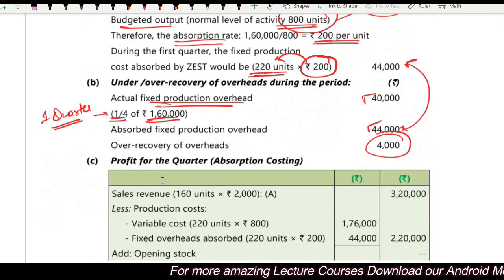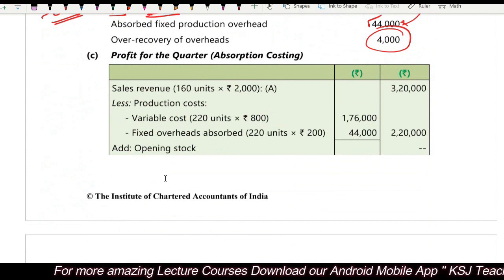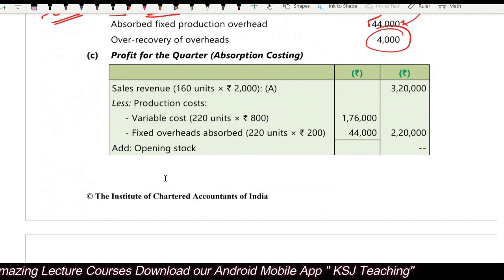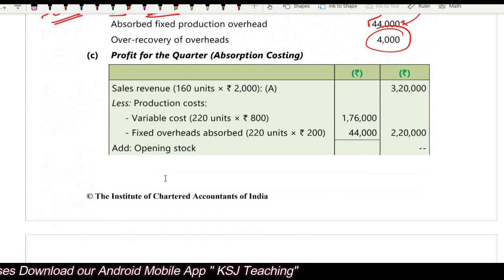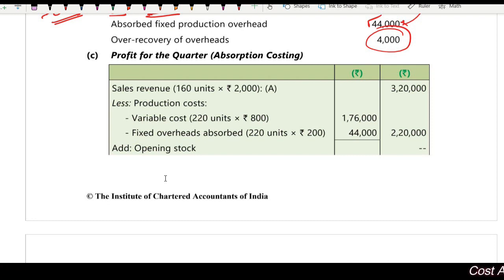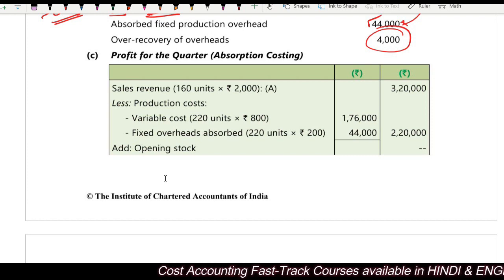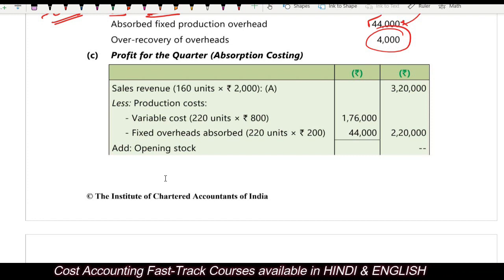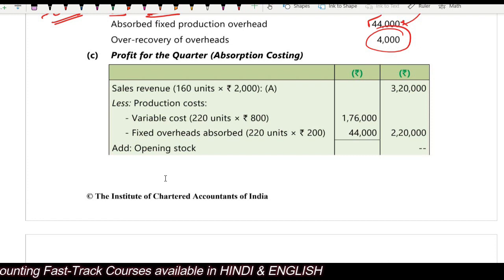Now you want to calculate the profit for the quarter as per absorption costing, not the marginal costing. Now in the absorption costing, we do not divide our cost into variable and fixed overheads, isn't it? We do not consider the division into fixed and variable overheads. We do not calculate contribution. We divide expenses, or we take expenses according to the functions. That is what we have done.